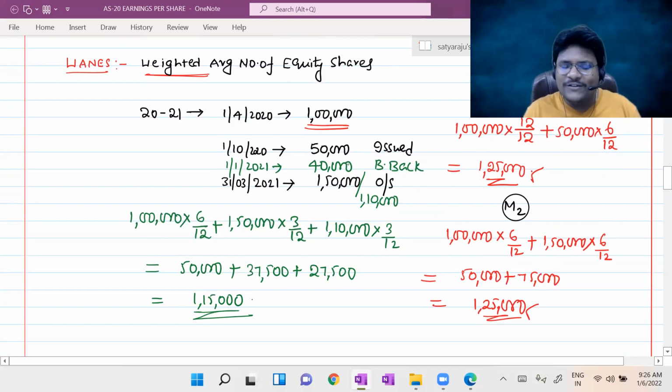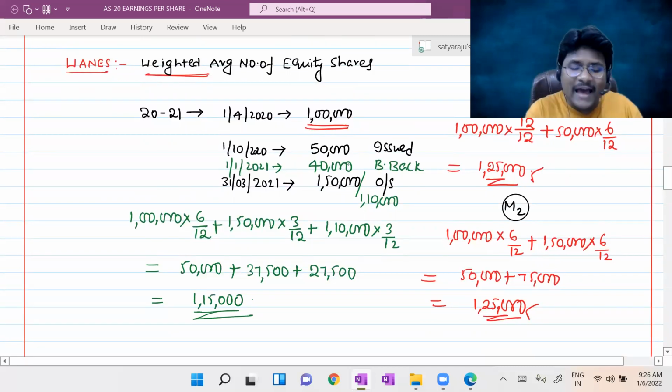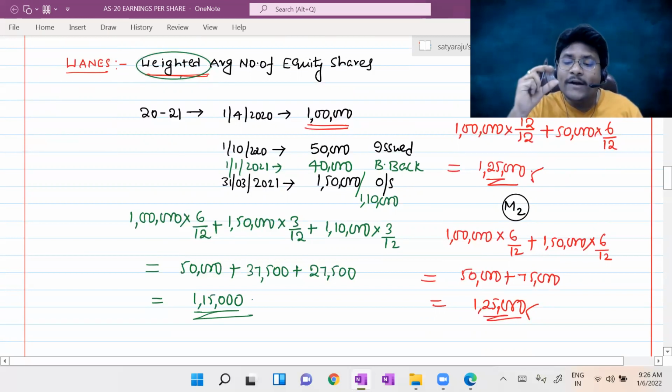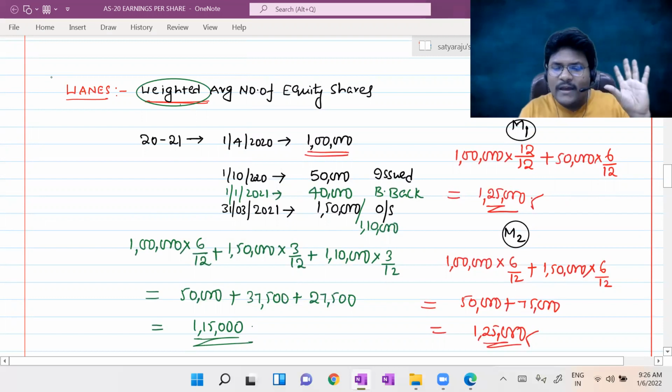Now, hope you understand in general how the weighted average number of equity shares concept works: not the opening outstanding, not the closing outstanding, but the average. That average is a weighted average. Here the weight is a period value weight. This is all known as period value weights. Apart from this, I will create one more scenario on the same thing.